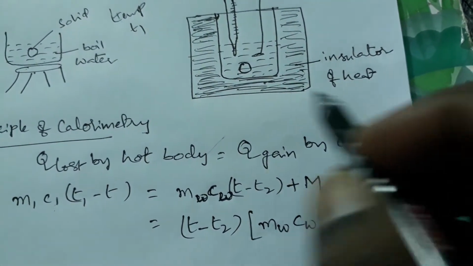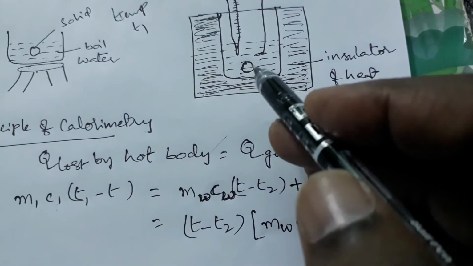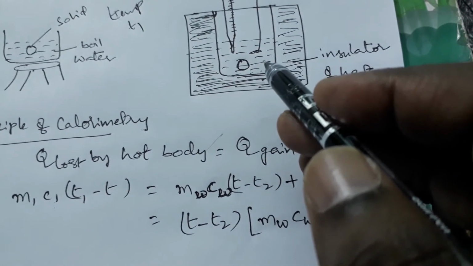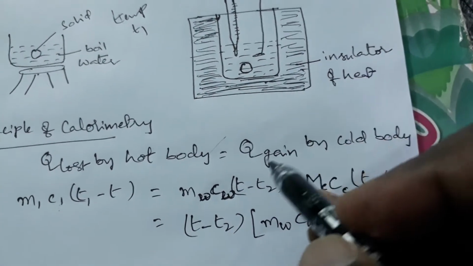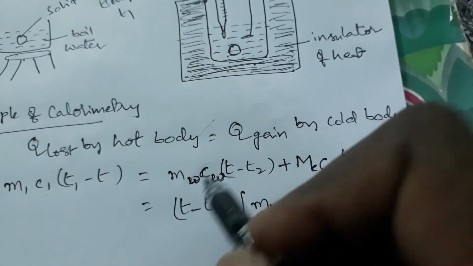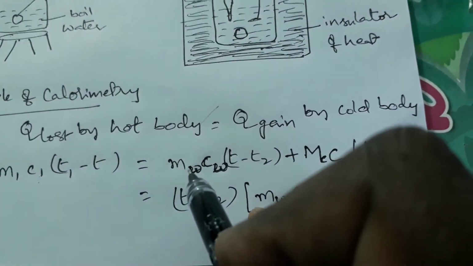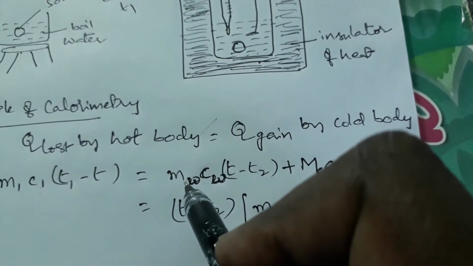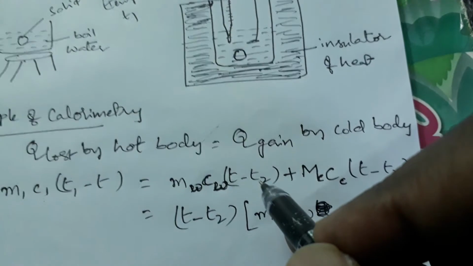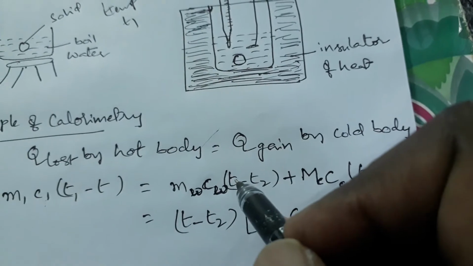Q gained by the cold body. Here the cold body, water, is gaining heat. Because the hot ball is dropped in the water, the temperature rises, and the water gains heat energy. How much does it gain? I am going to explain with symbols. Q means mc delta t. Q means the mass of the water and specific heat of the water. Then how much does the water temperature change? T minus T2.